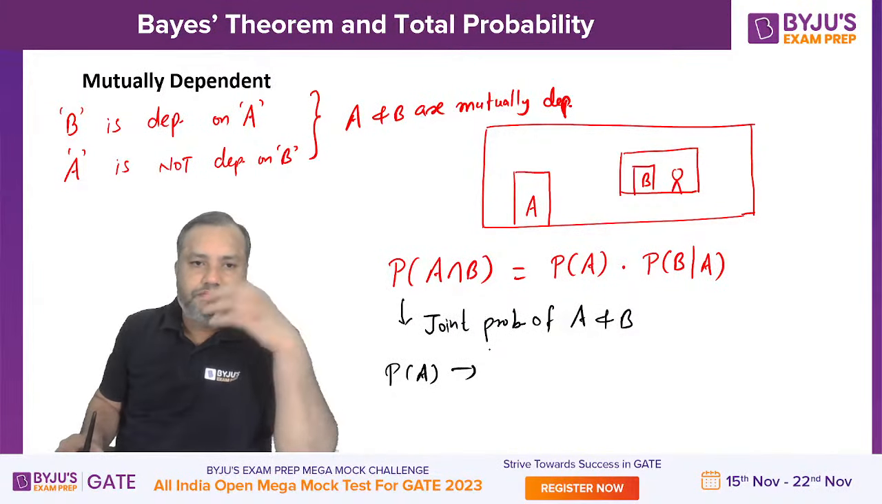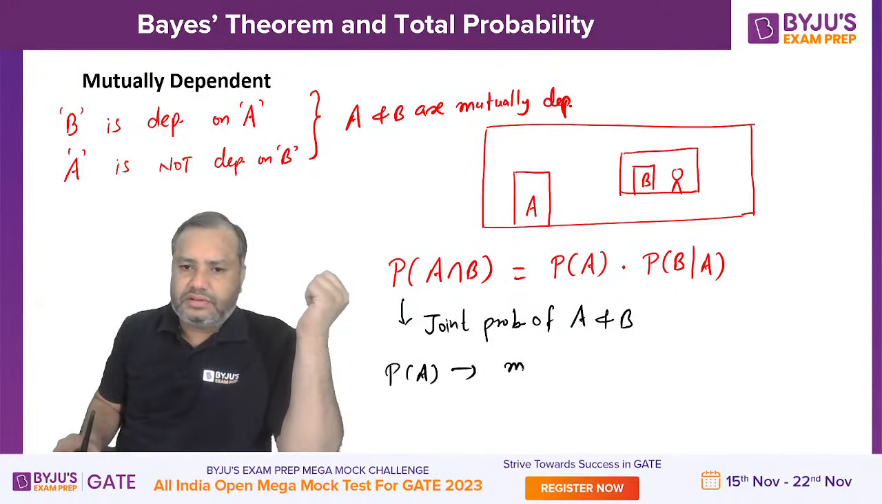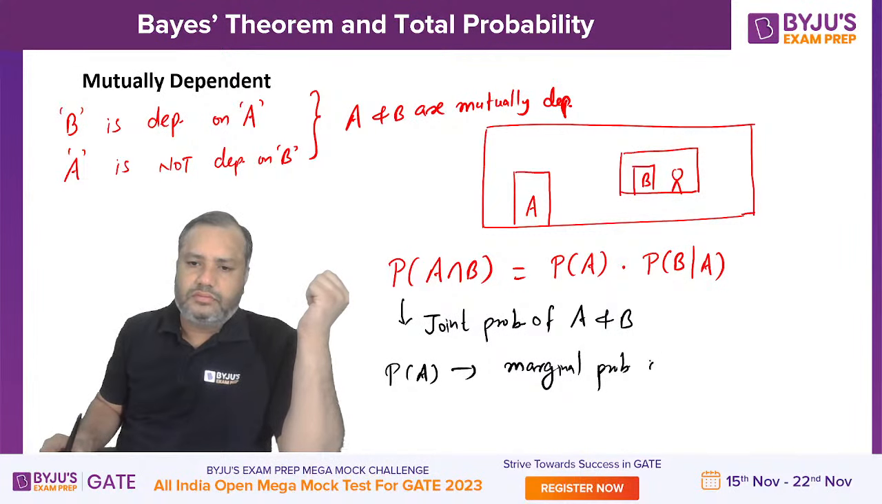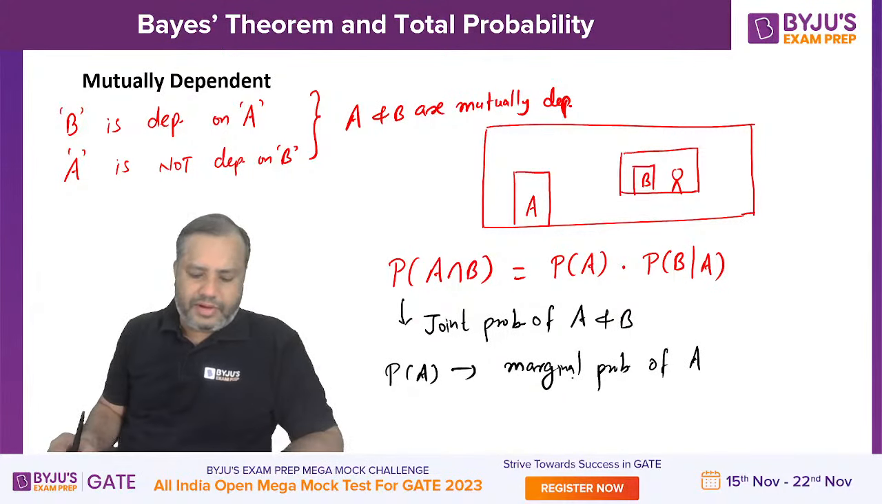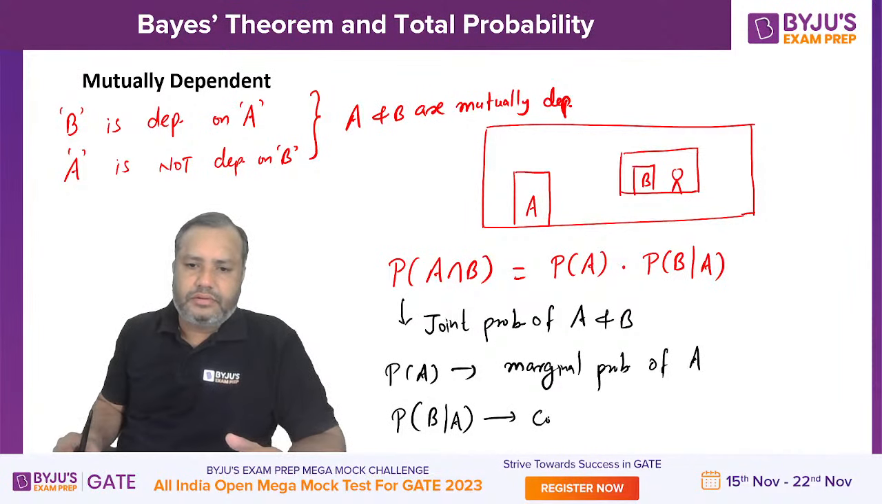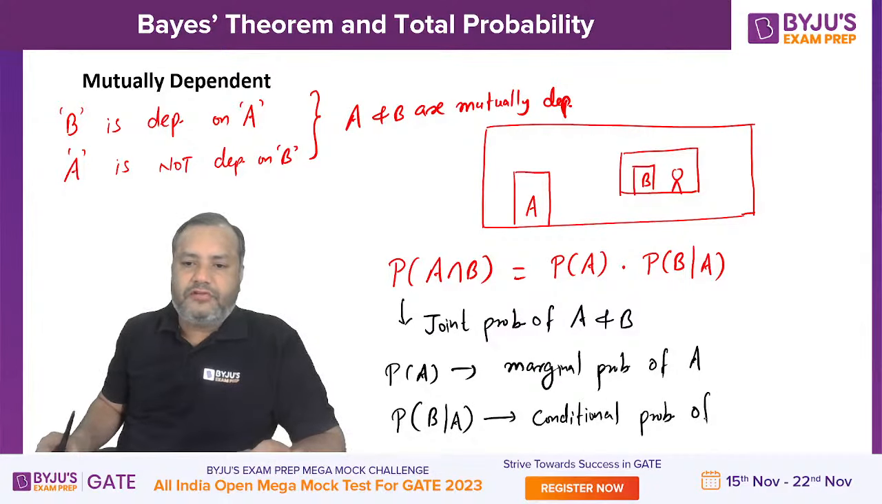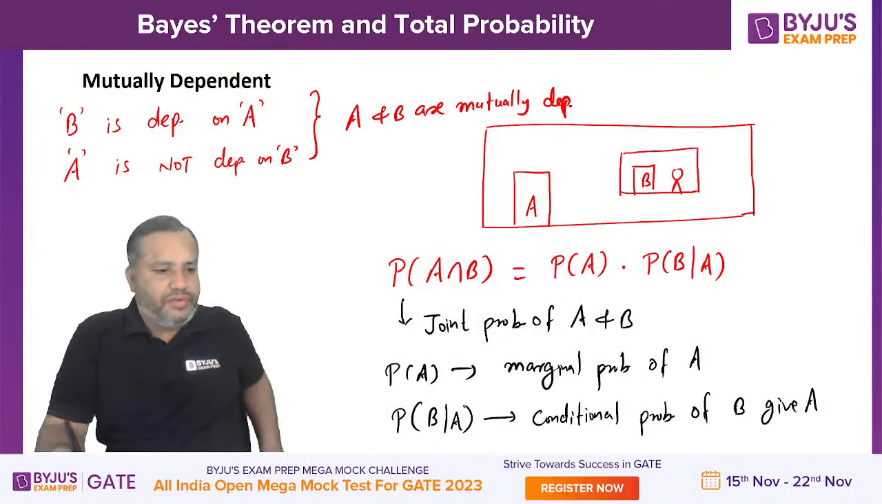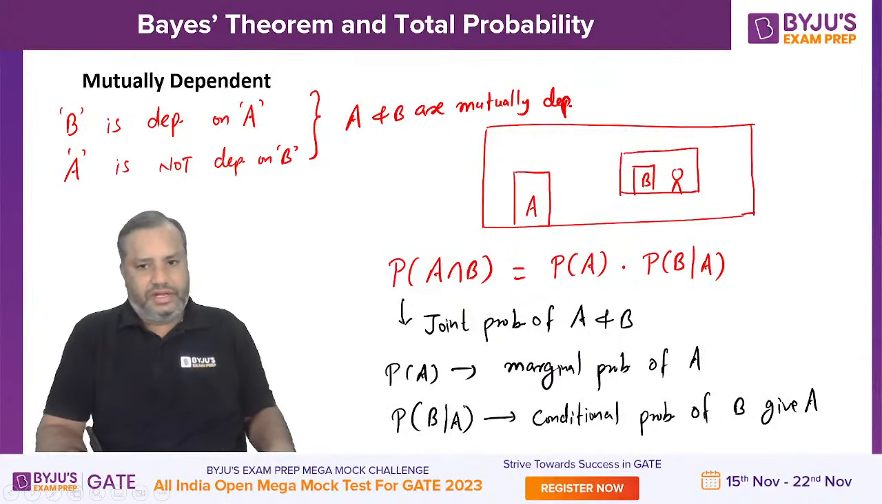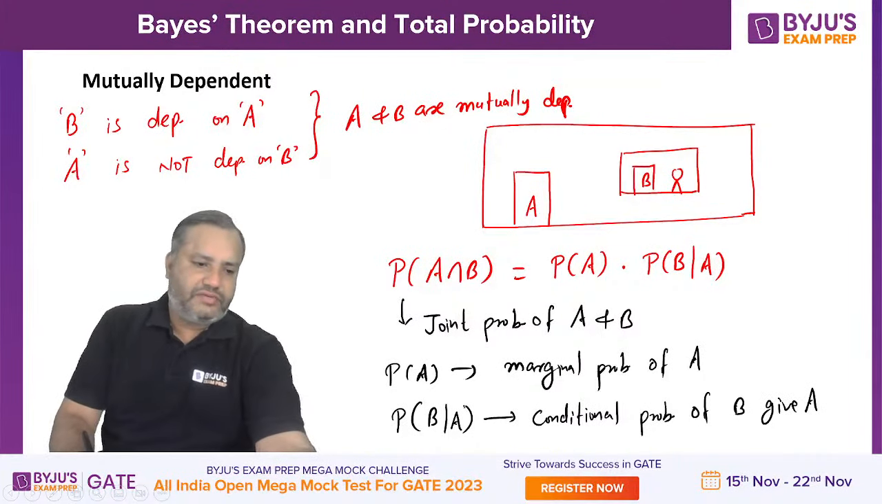So P of A. This is also called the marginal probability of A. What about P of B given A? Conditional probability of B given that A has already occurred. Is that very clear?